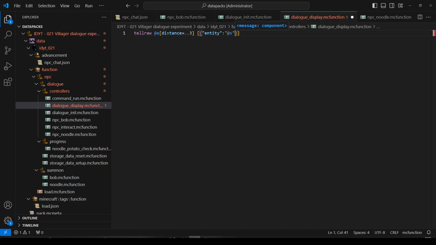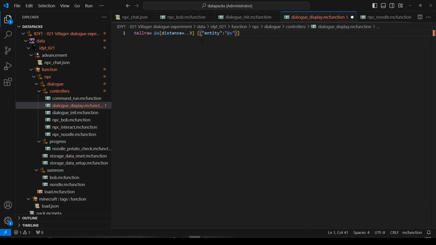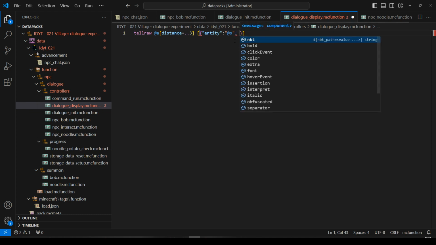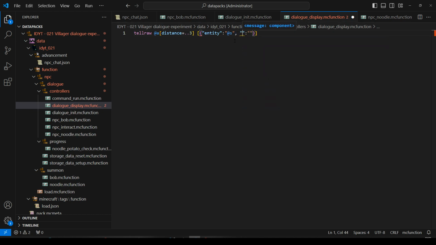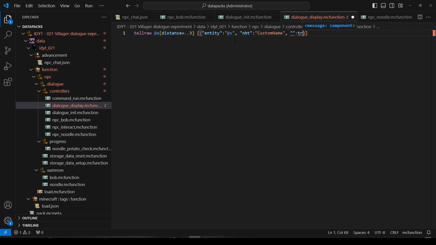Now that will be the NPC we're running as, because remember in dialog init we said execute as at. So this function is running as that villager. So at s is not me, it's the villager. I want to get some NBT from it, and I want to get its custom name. Okay, and I think I'll have to interpret that. So we'll say interpret true.